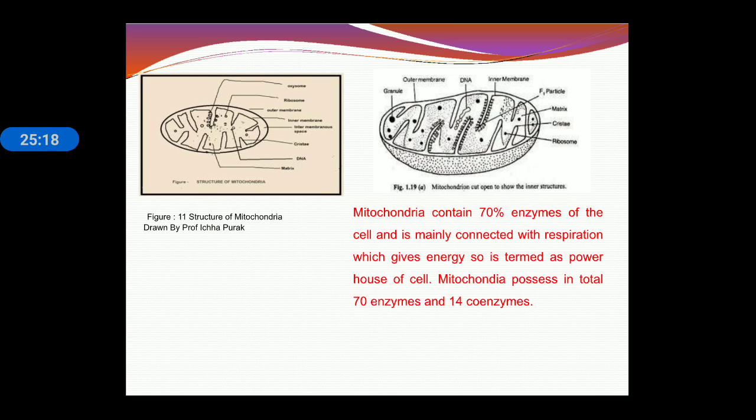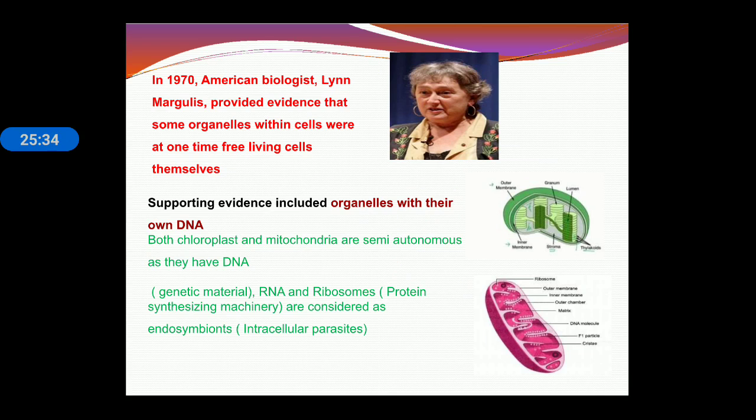You can see in this slide the outer membrane, inner membrane, inward folding, DNA, F1 particle and ribosome. Ribosome is attached to the inner surface of mitochondria. We can see here with the green line that chloroplast and mitochondria each have their own specific DNA, so that's why chloroplast and mitochondria are known as semi-autonomous organelles, meaning they regulate their function themselves.